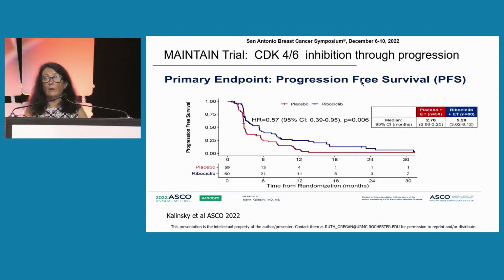And you can see here that the patients who got the ribociclib had just over a 5-month progression-free survival compared to 3 months in the control arm. It's important to recognize here that most of the patients on this study had received prior palbociclib, so they switched both endocrine therapy and their CDK inhibitor.